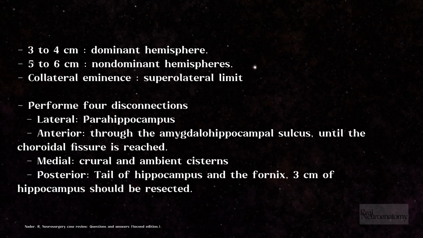Collateral eminence, supralateral limit, performed for disconnections, lateral parahippocampus. Anterior, through the amygdalohippocampal sulcus, until the choroidal fissure is reached. Medial, crural and ambient cisterns. Posterior, tail of hippocampus and the fornix. 3 cm of hippocampus should be resected.